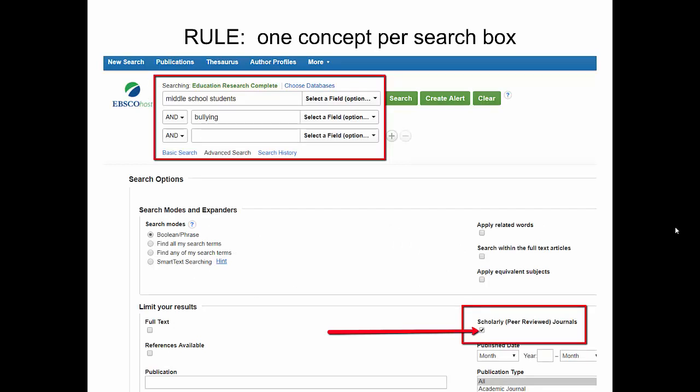When you're running a database search, try to keep it simple. Try to keep it to one concept per box. As you see in the slide here, I don't type middle school students and bullying all in one box. I have to break it down into different ideas, like the concept of middle school students and the concept of bullying. So try to keep your ideas separate, and when you click on the search button, that's going to combine those ideas. One thing to also keep in mind, always look for the scholarly peer-reviewed journals filter in each of these databases. That's going to make sure that the results you get back are research articles that have gone through a quality assurance process called the peer-review process.